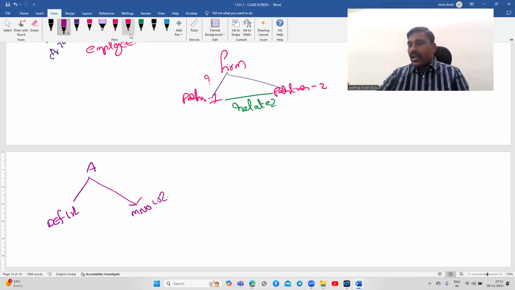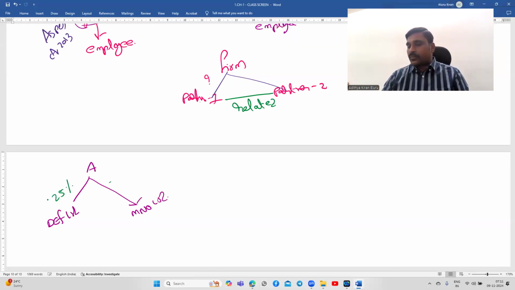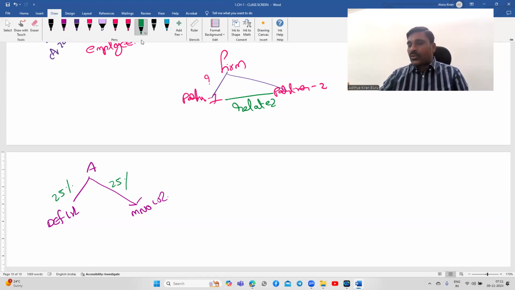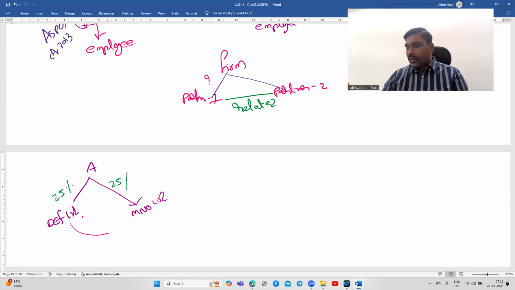If he is holding 25%, then DEF and MNO, those two, are deemed to be related. Remember, to treat them as related, 25% should be there.